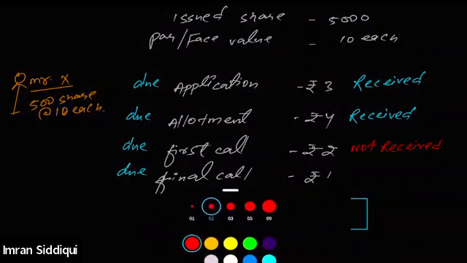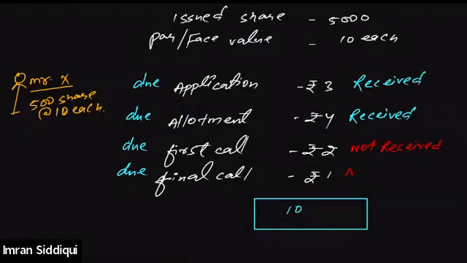And again, he defaulted in the payment of the final call as well. You understand that? This is what we call Mr. X has defaulted in the payment of the installments of the first call and final call, right? So in respect of 500 shares, he only paid the application money and allotment money, but he did not pay the first call and final call money.